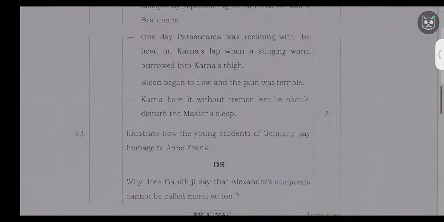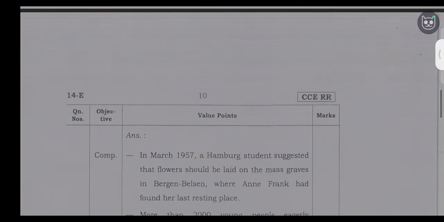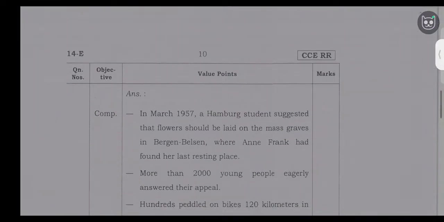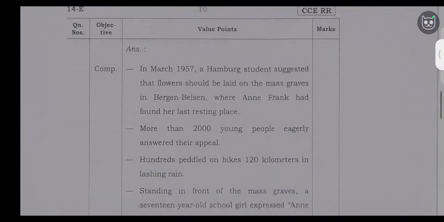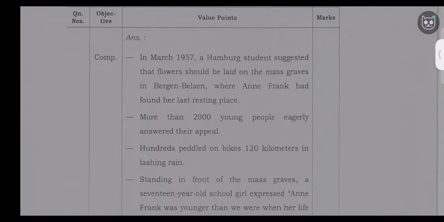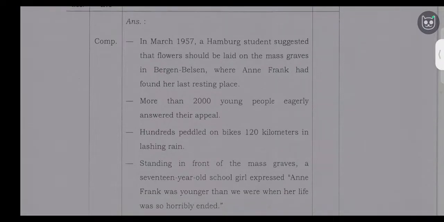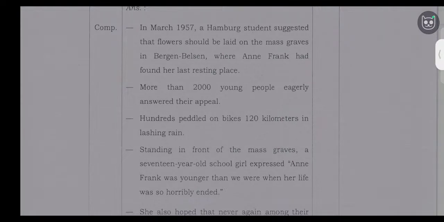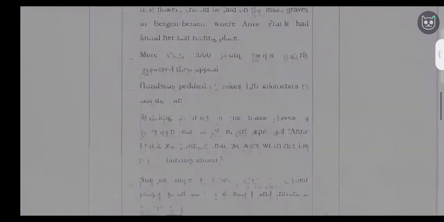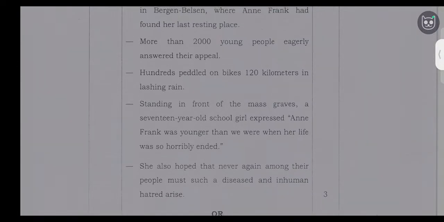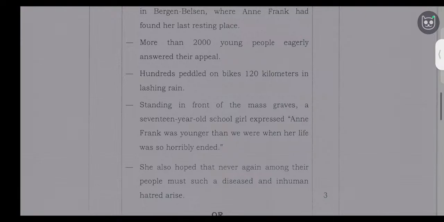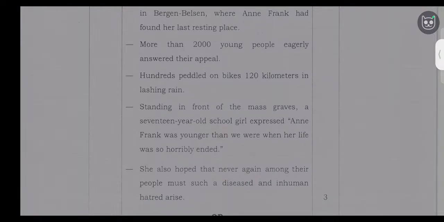That is the question. Illustrate how the young students of Germany pay homage to Anne Frank. In March 1957, a Hamburg student suggested that flowers should be laid. 100 pedaled on bikes 120 kilometers in lashing rain. Standing in front of the mass graves, a 17-year-old schoolgirl spoke. She also hoped that never again among their people must such a diseased and inhuman hatred arise.